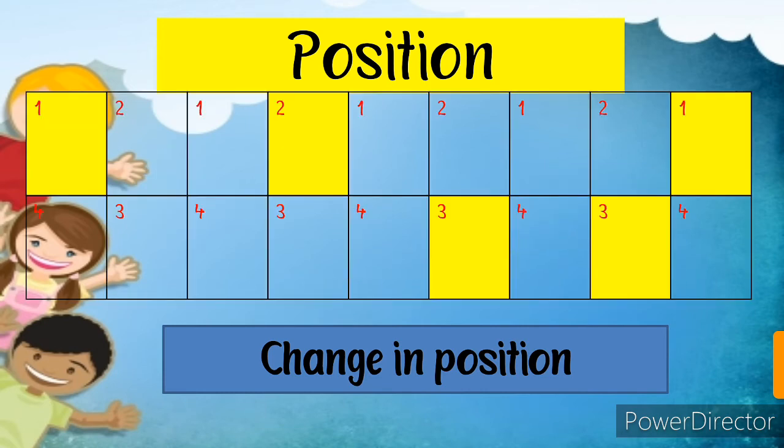Let's see one more example. Observe the given things. 1, 2, 3, 4. 1, 2, 3, 4. Let's see, 1, 2, 3. It's here. Is it at the one's place? One number, then two number and then three number. So we can observe it like this. So this is a change in position.